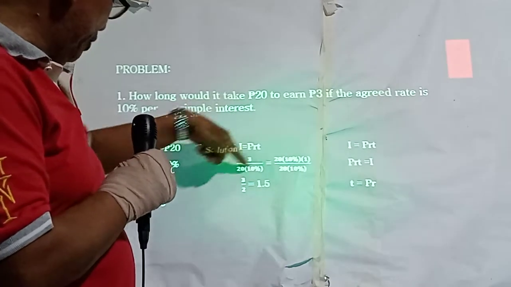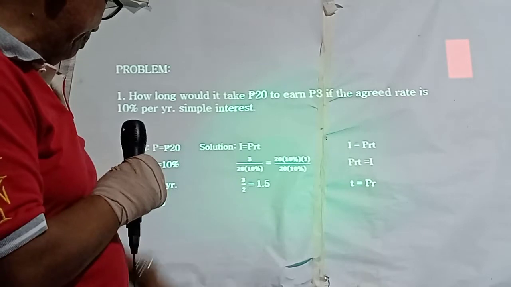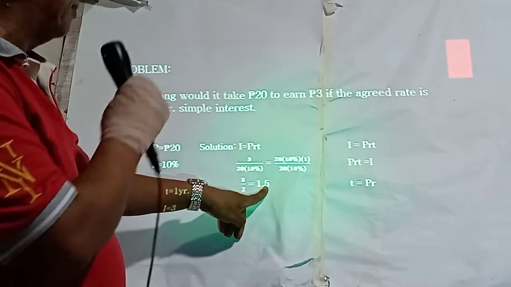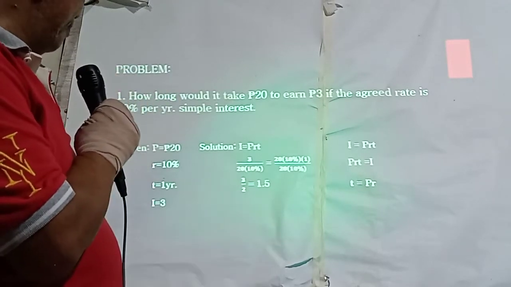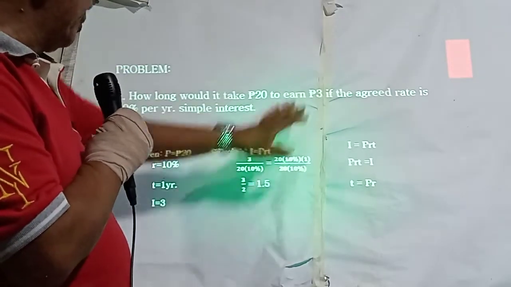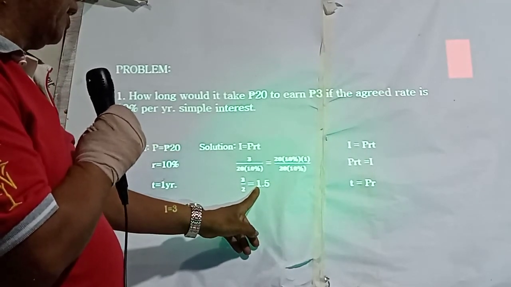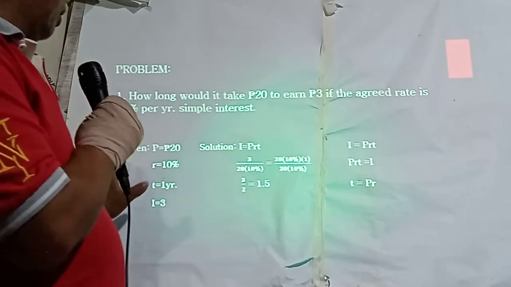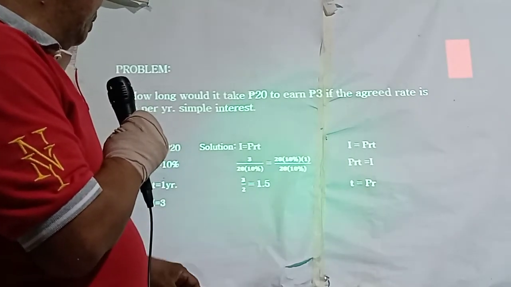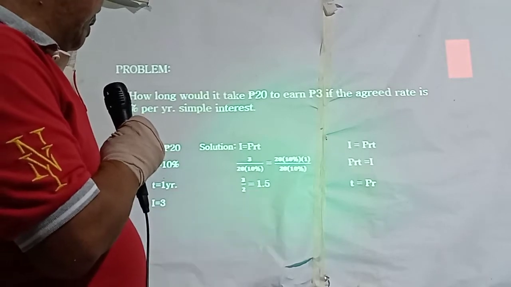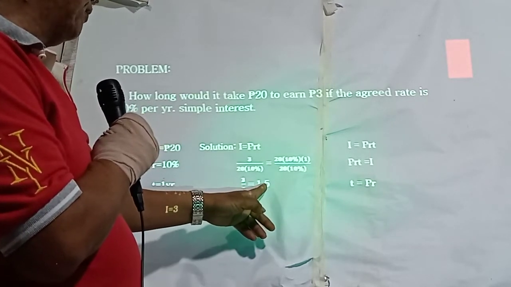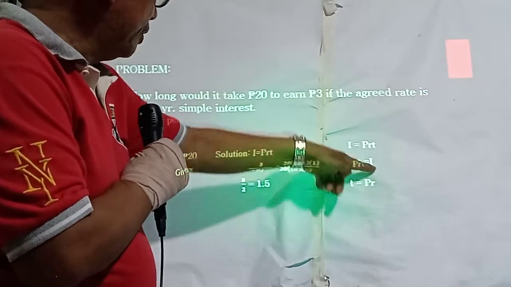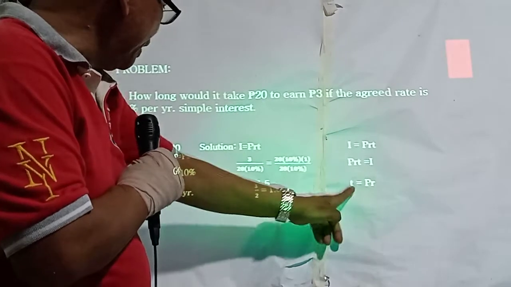So 3 over 20 times 0.10. So 3 divided by 2, that is 1.5. So meaning, from 3 pesos, 150. That is only 150. So T is equal to I over PR. So T is 1.5. That is I over PR.